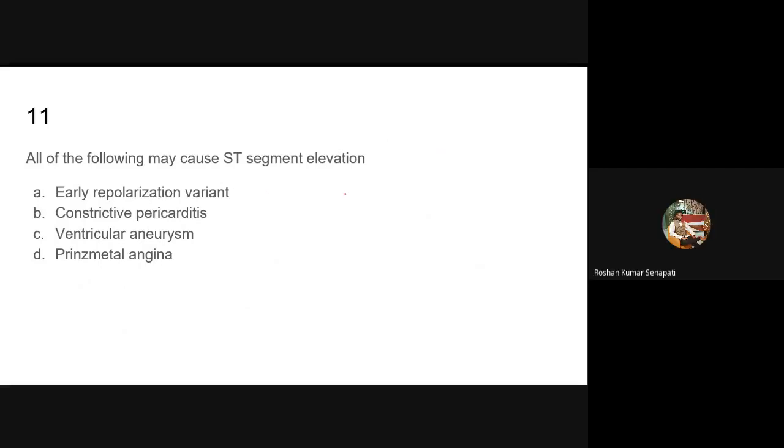Early repolarization syndrome. What is it? Prominent J point with a coving type of ST segment, which is concave. See here, like this it will be. Usually in MI you get it like this, whereas in early repolarization syndrome you get it like this. In MI the ST elevation is convex. In early repolarization syndrome, ST elevation is there. Fine. J point for constrictive pericarditis.